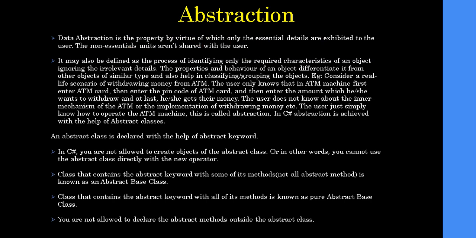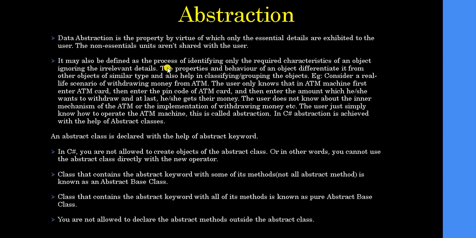Encapsulation is like I want my variables or my functions not to be visible to other coders. But abstraction is like not sharing non-essential things with the user. Only the essential things will be visible for the user.